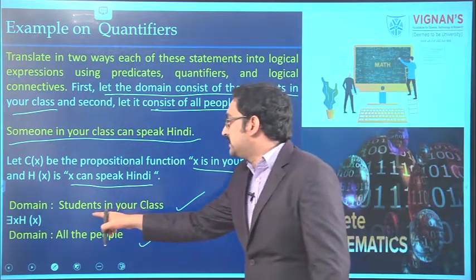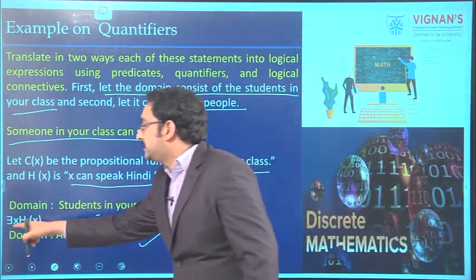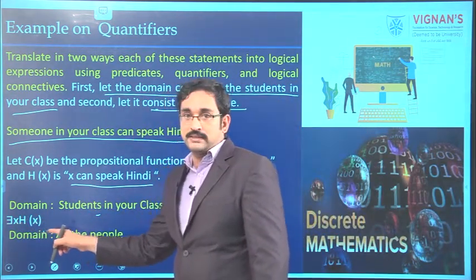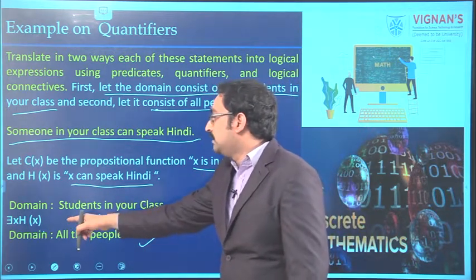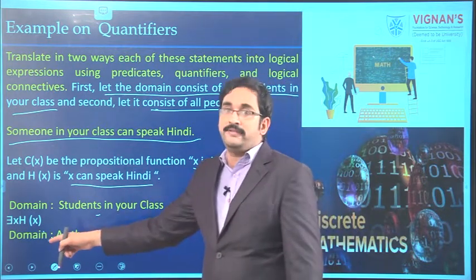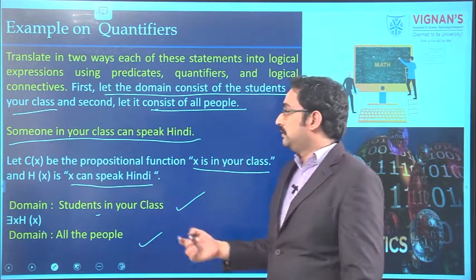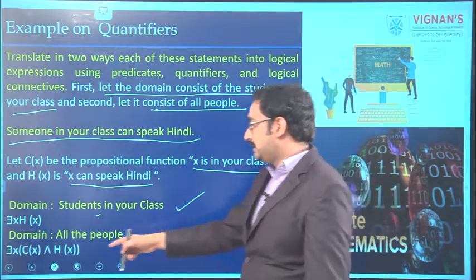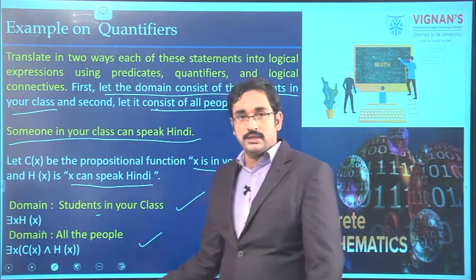If the domain is students in the class, the solution will be there exists x, H(x). That means there is some student in our class who can speak Hindi. That is the meaning of the statement. If the domain consists of all the people, then it should be like this: there exists x, C(x) and H(x).